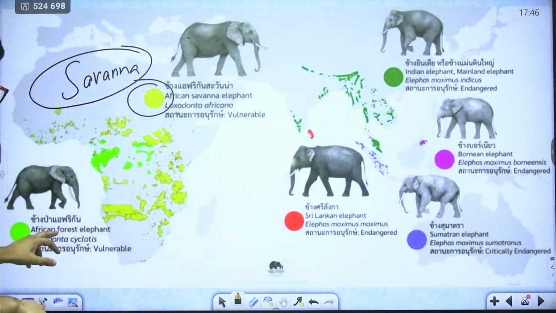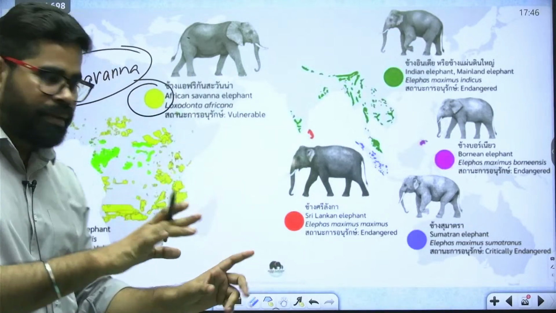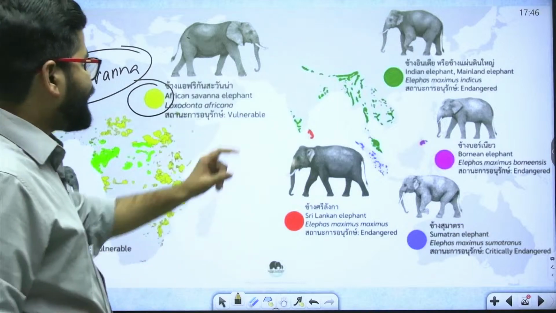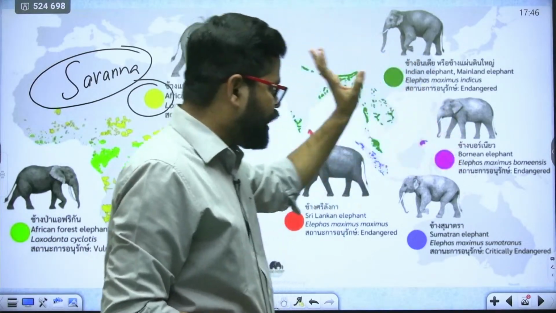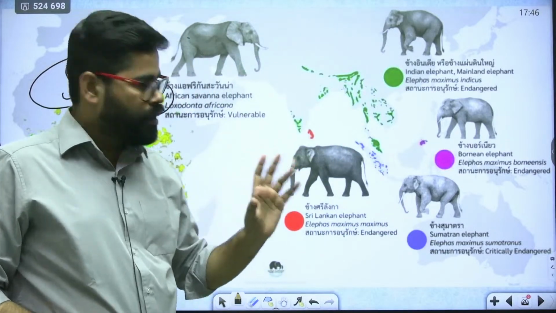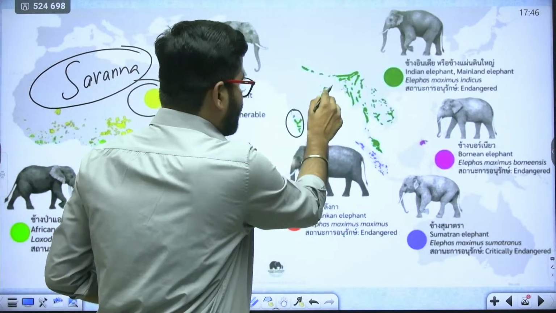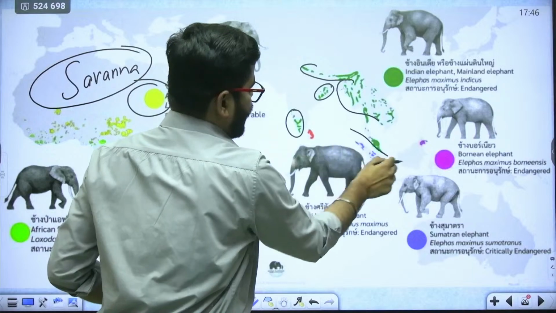Okay. Then we have this African forest elephant. Savanna is the largest among them. Then after you will find on this side we have the Indian elephant, Bornean elephant, Sumatran elephant, Sri Lankan elephant. Okay. So these elephants are found here. You can see all these green colored areas. These are the areas where you will find Indian elephants.